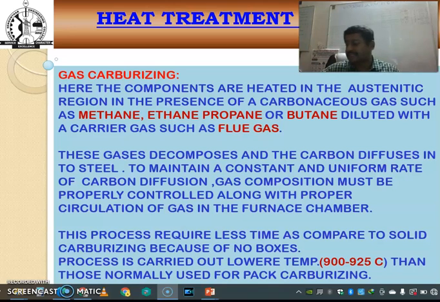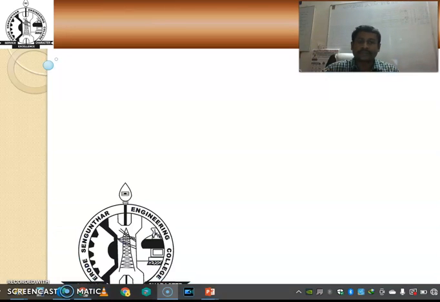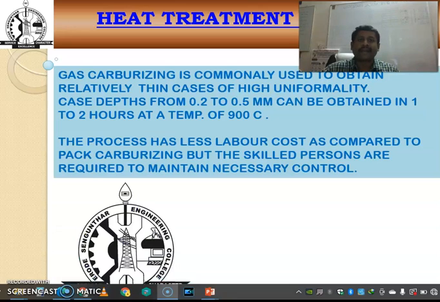And next is gas carburizing. In this gas carburizing, the components are heated in the austenitic temperature region and then held at that temperature for a sufficient period of time, and then finally the gases decompose and the carbon diffuses into the steel. This gas carburizing is commonly used to obtain relatively thin cases of high uniformity.